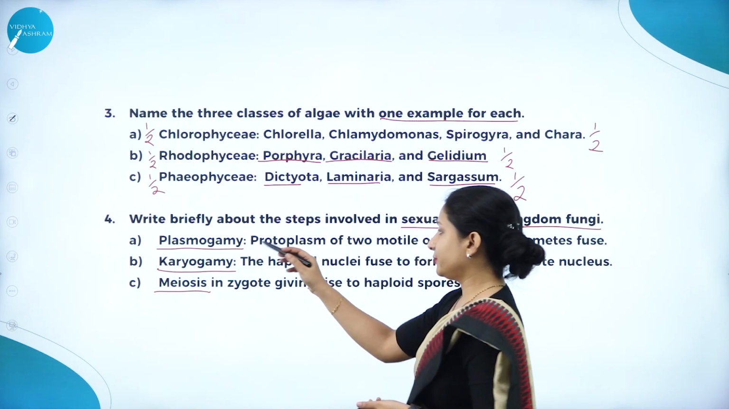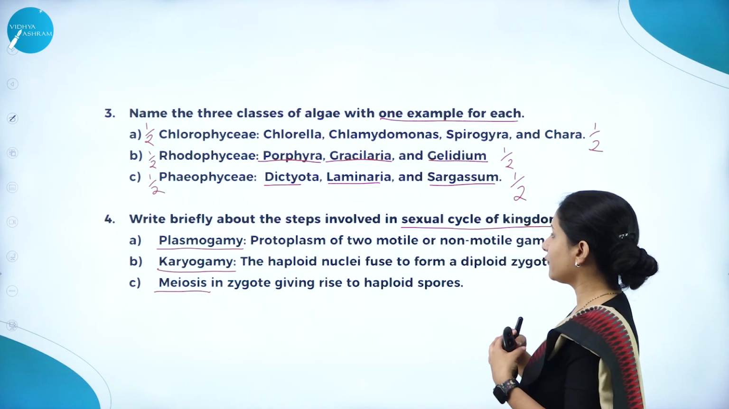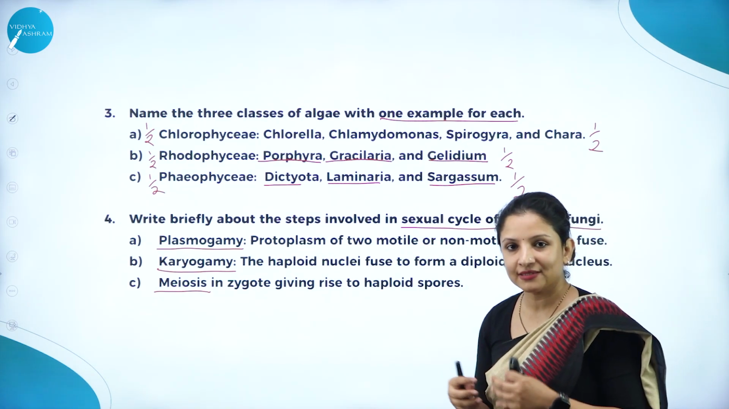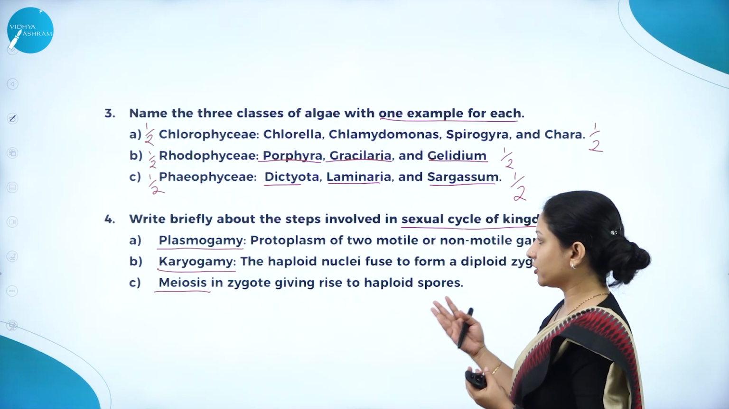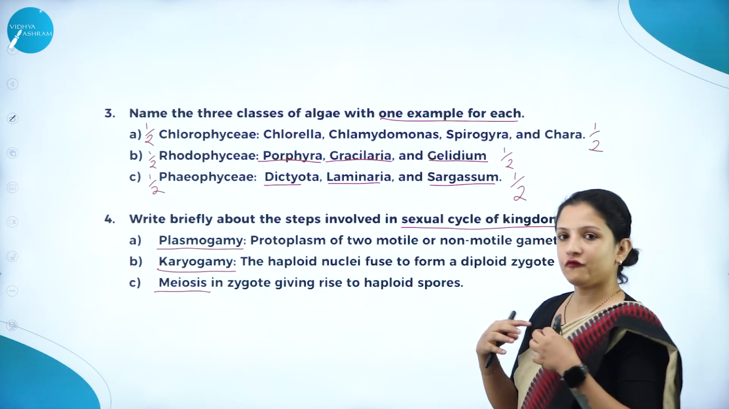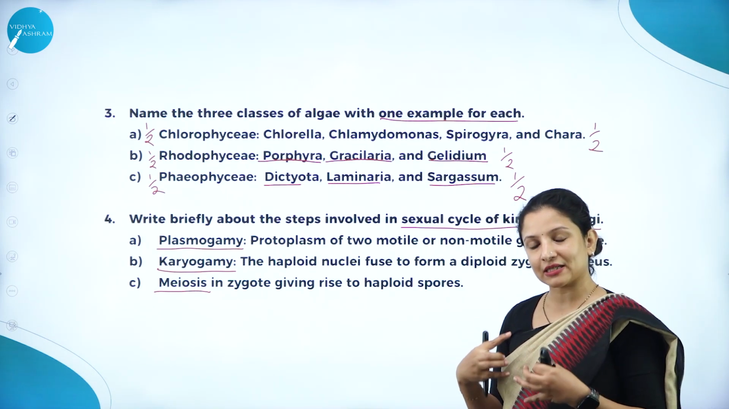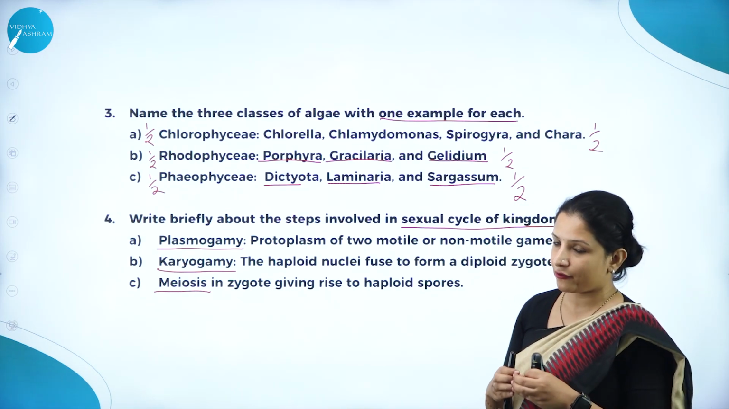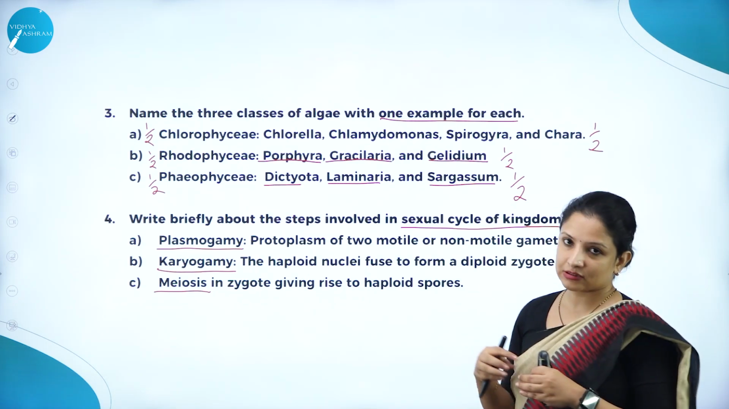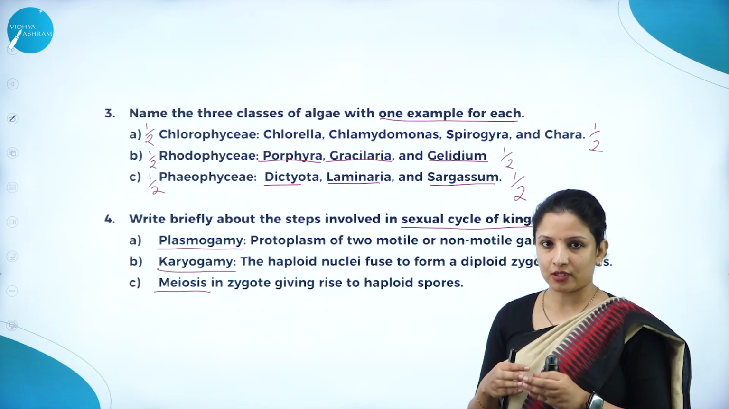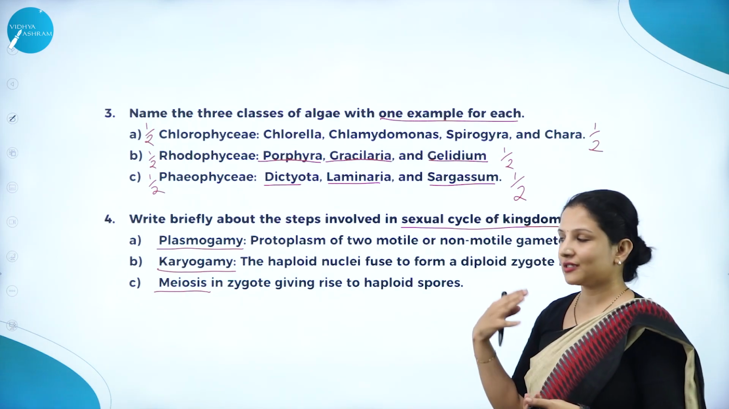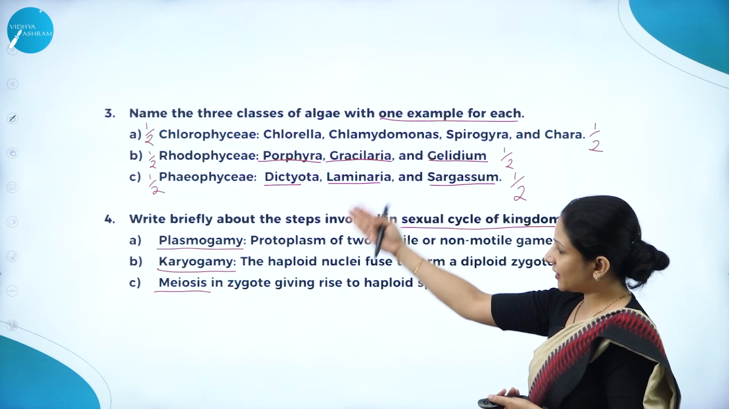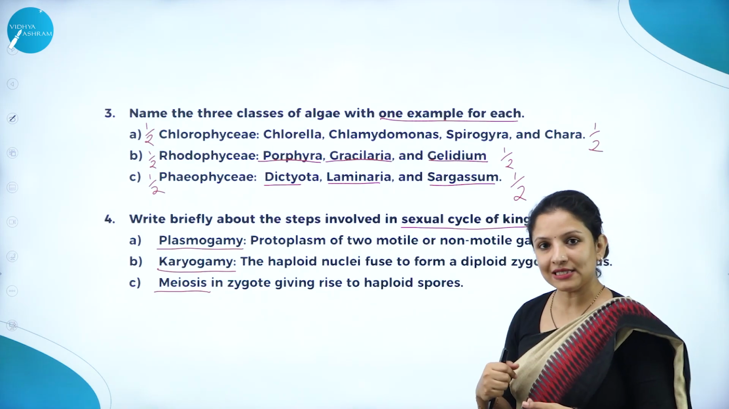Plasmogamy means the protoplasm of 2 motile or non-motile gametes fuse together, wherein the protoplasm gets exchanged. That is plasmogamy. Karyogamy means after the fusion of the protoplasm, the nuclei should fuse. That is called karyogamy. After the nuclei fuse, it becomes a zygote. That zygote will undergo meiosis to produce haploid spores. That is meiosis. So plasmogamy, karyogamy and meiosis are the 3 steps.